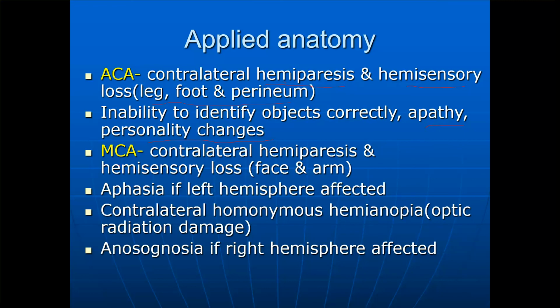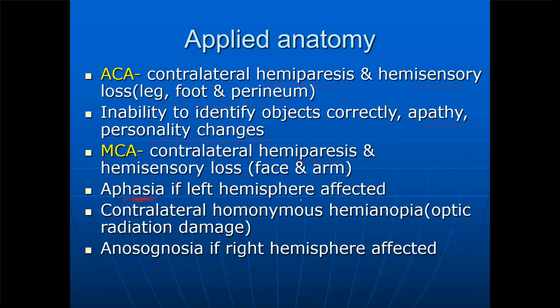Then the middle cerebral artery, if it's affected, causes contralateral hemiparesis. Okay, so again on the opposite side there is weakness of half of the body, and hemisensory loss. Again there is a loss of sensation. Remember, it is supplying part of the frontal lobe and also the parietal lobe, and mainly it is related to the face and the arm, if you remember the homunculus. Then aphasia.